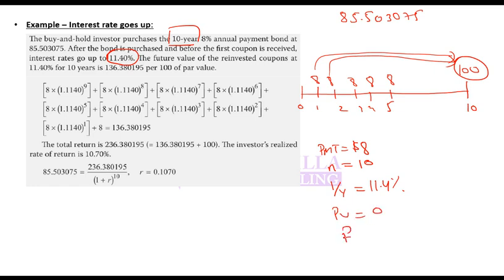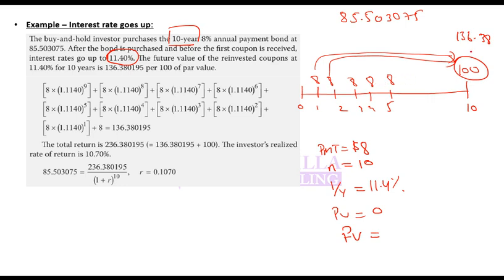PV is 0 and FV is, so if I calculate FV, the FV would be the future value of all the coupon payments. And how much is it? $136.38.